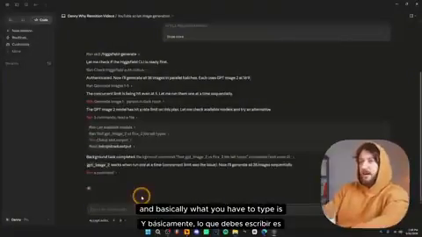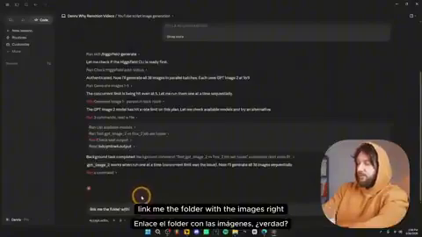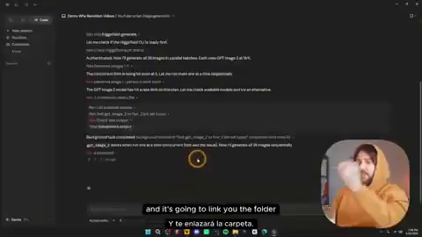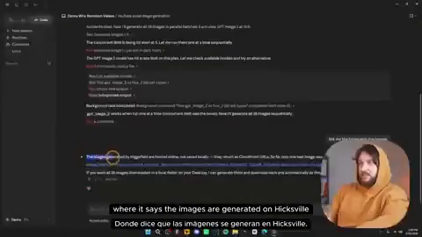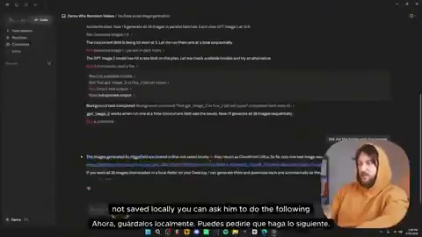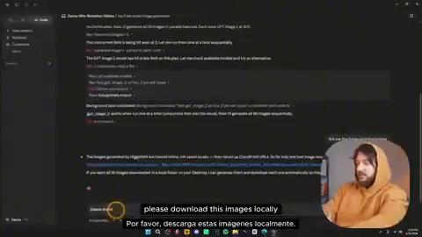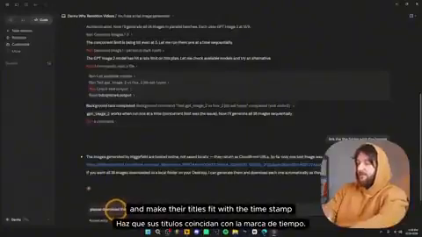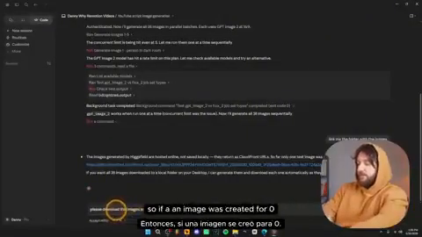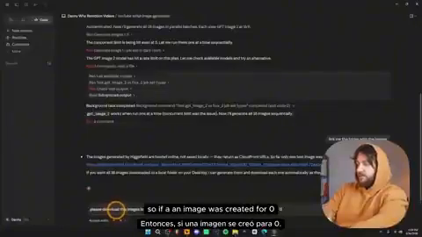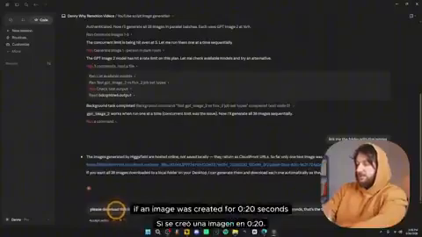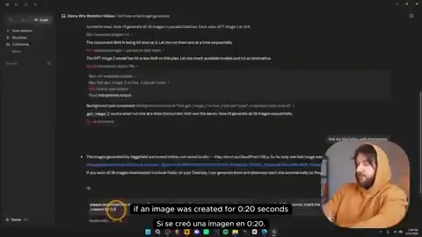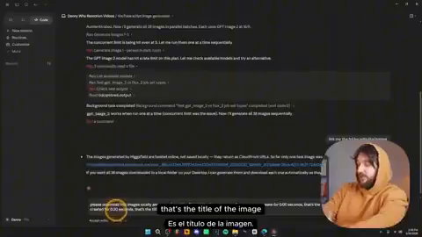And basically what you have to type is, link me the folder with the images. And it's going to link you the folder where all these images were created and stored. Now, if you get this message where it says the images are generated on Higgsfield, hosted online, not saved locally, you can ask it to do the following: please download these images locally and make their titles fit with the timestamp. So if an image was created for 0.00 seconds, that's the title of the image. If an image was created for 0.20 seconds, that's the title of the image.